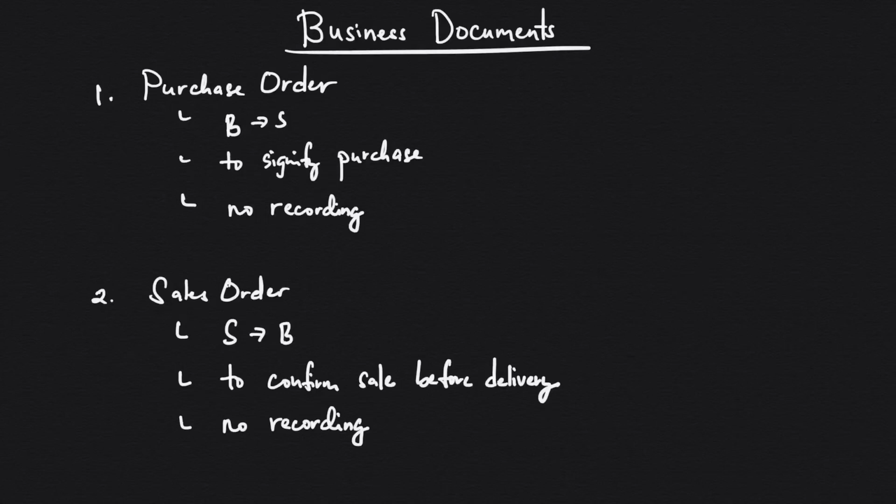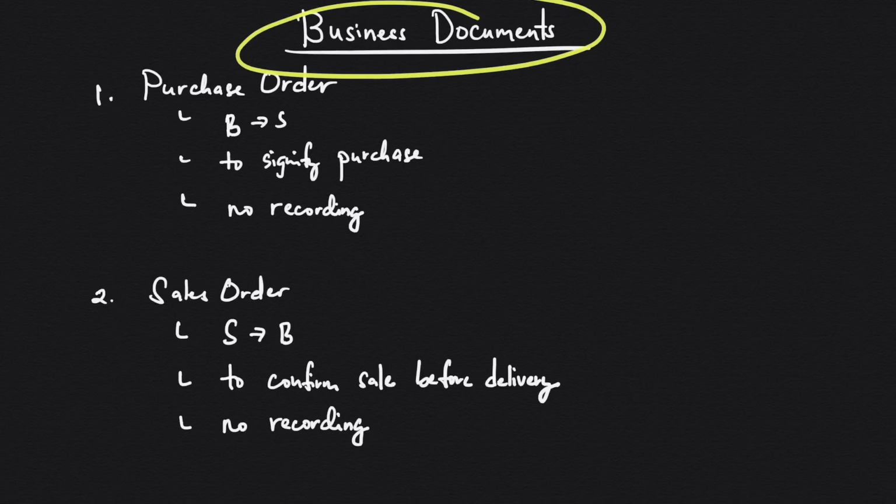In this video, I'm going to talk about business documents. If you can still recall your accounting concepts and principles, there is a concept called objectivity or verifiability, which states that business documents should be supported by evidences. And these business documents here are the evidences. Before I start, let me just mention that the definitions that I will give here are based from FABM books and not from the Bureau of Internal Revenue, because there are differences.